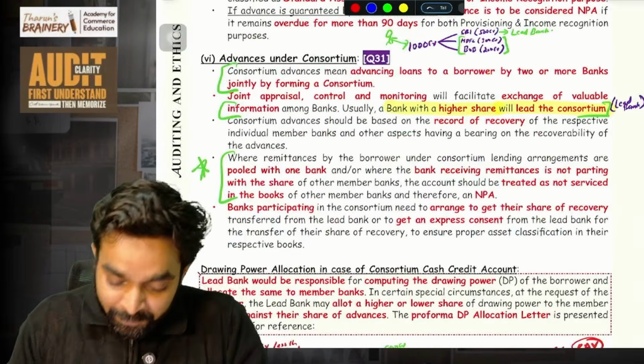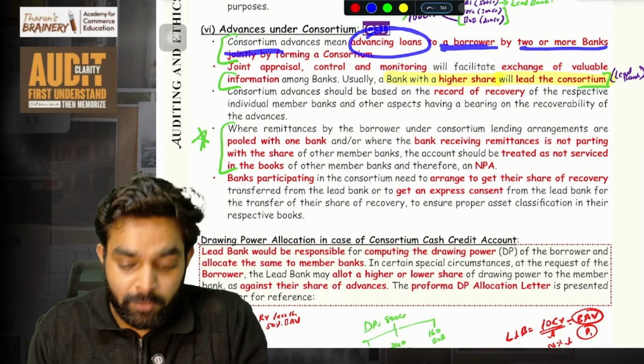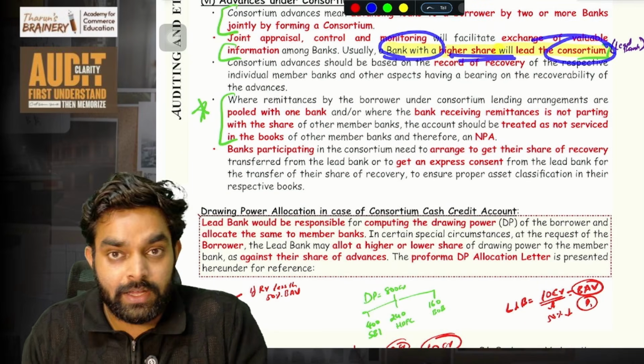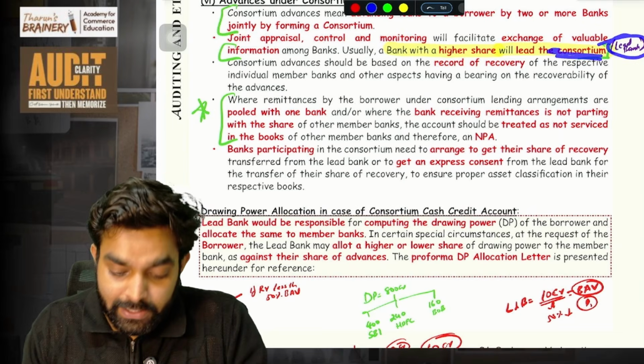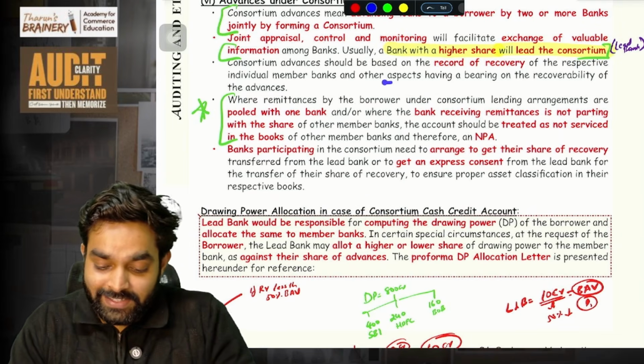So consortium advances means advancing loans to a borrower by 2 or more banks. Simple. Here the bank with the higher share will lead the consortium. That is the lead bank. Where remittances, one more thing. This sentence is very important.